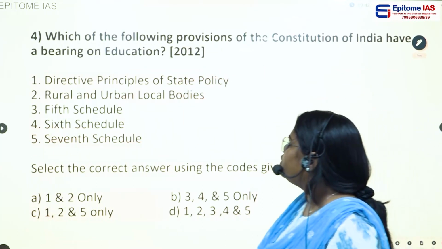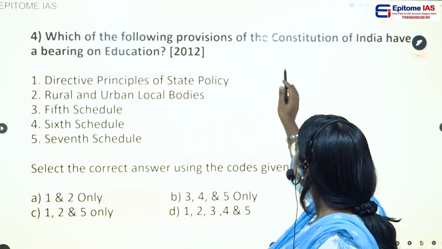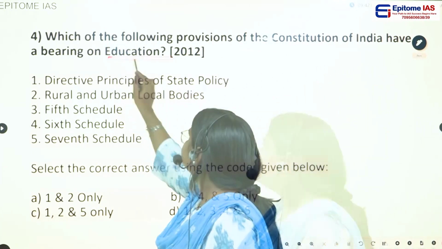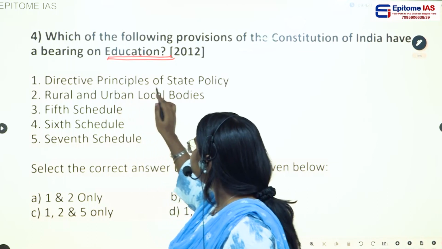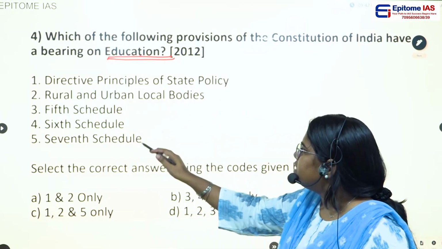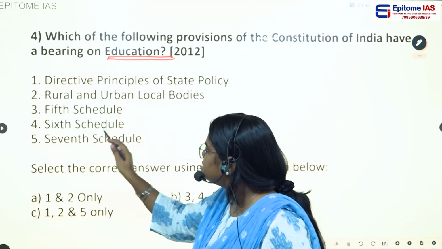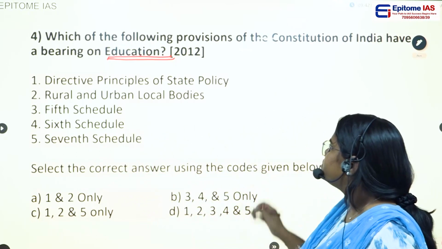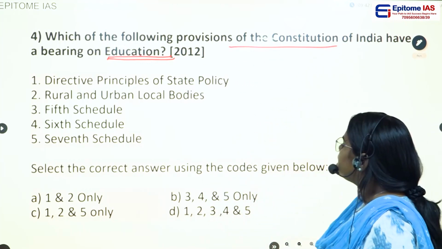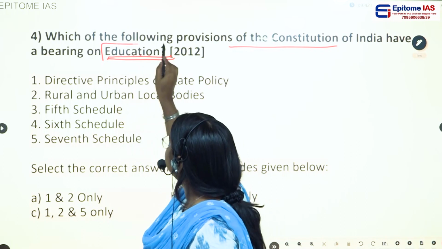So question number 4. Which of the following provisions of the Constitution of India have a bearing on education? 1. Directive principles of state policy. 2. Rural and urban local bodies. 3. 5th schedule. 4. 6th schedule. 5. 7th schedule. So they are asking which of the provisions of the Constitution have the bearing of education.